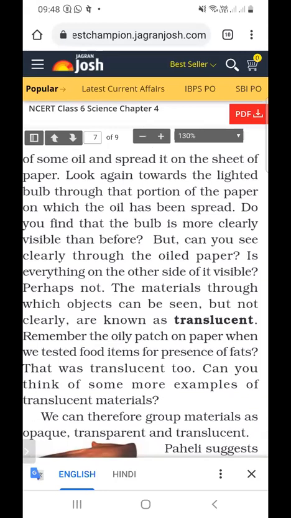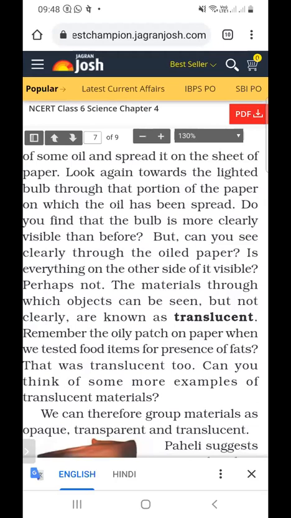And what are examples of translucent materials? Oily patch paper and butter paper. These are all examples of translucent material. Remember the oily patch on paper when we tested food items for the presence of fat? That was translucent too. Can you think of more examples of translucent material?